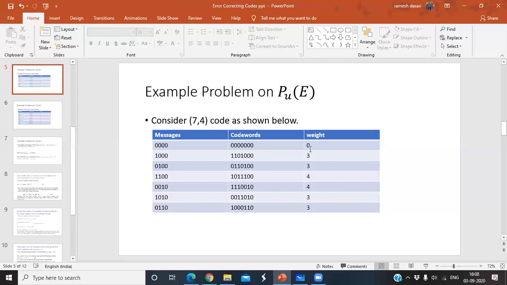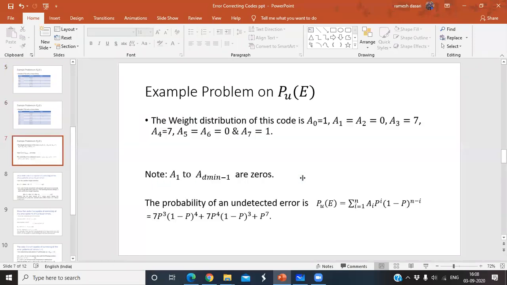Weight 1 is 0, weight 2 also 0. That's why here A1 equal to 0 and A2 equal to 0. This is the number of code words having the weight 3. Look at the table: 7 code words. And the number of code words having the weight 4, again 7 code words. Weight 5 is 0, weight 6 code words are 0. And weight 7 is nothing but 1.